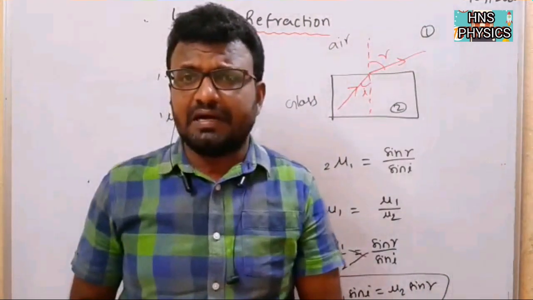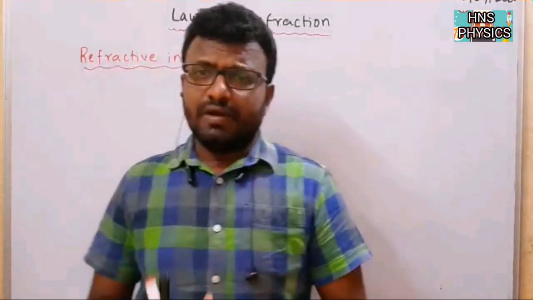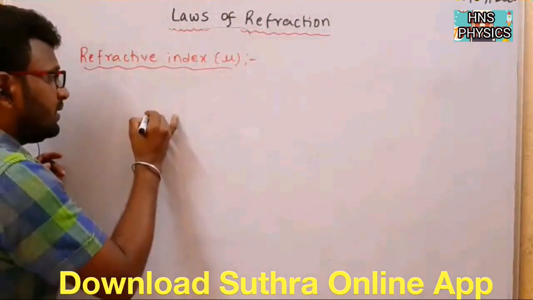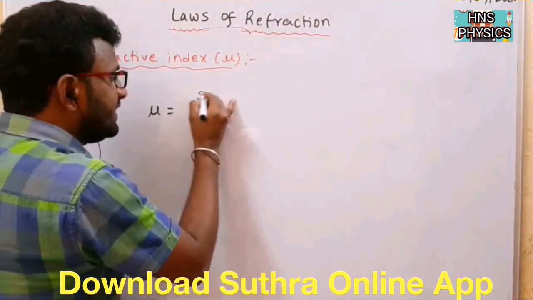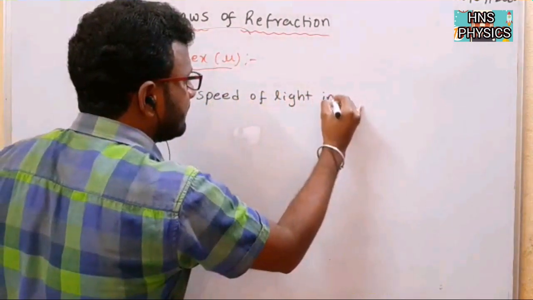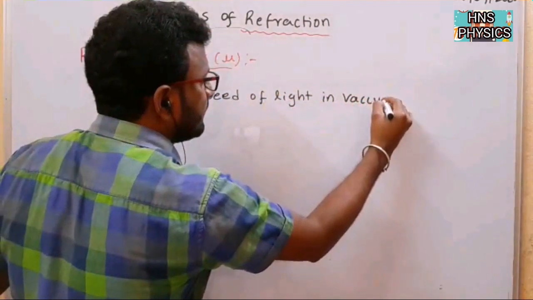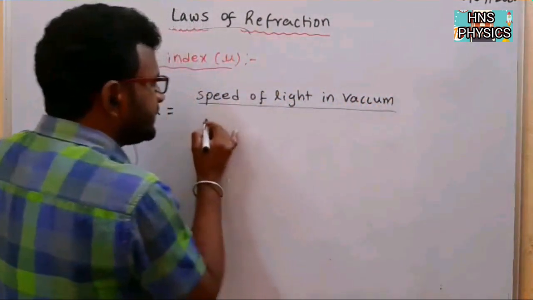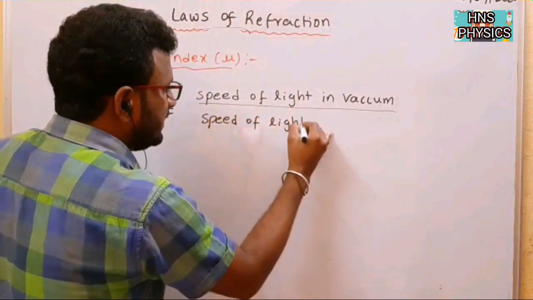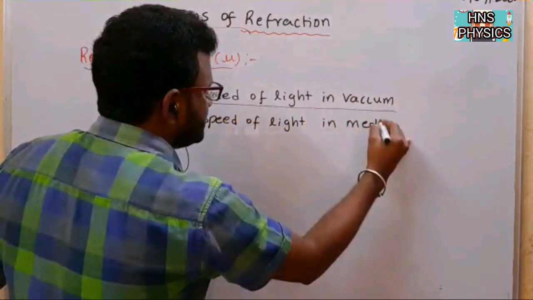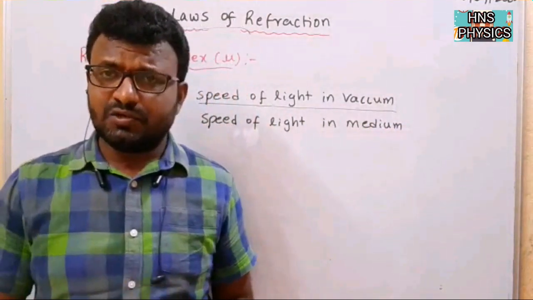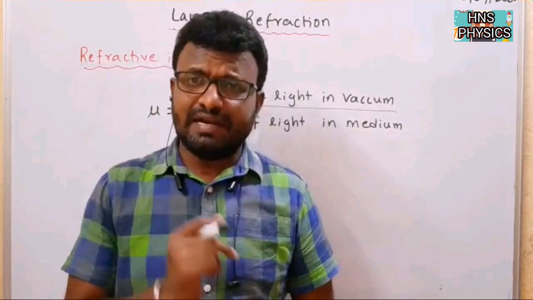Then how we can define the refractive index? Now we have to define the refractive index. So refractive index is defined as mu is equal to speed of light in vacuum by speed of light in medium. That means, refractive index is defined as the ratio of speed of light in vacuum to speed of light in medium.